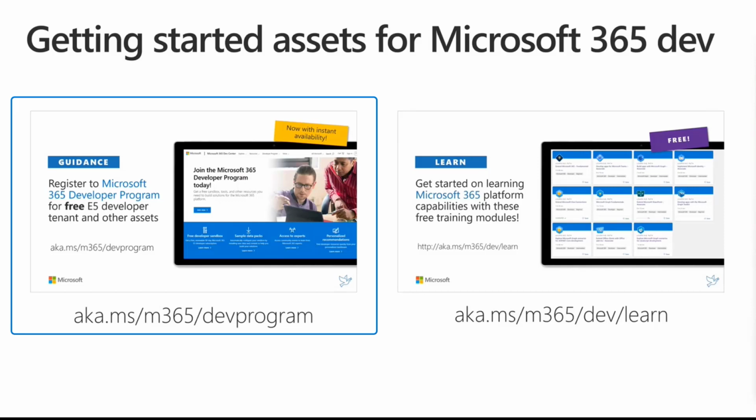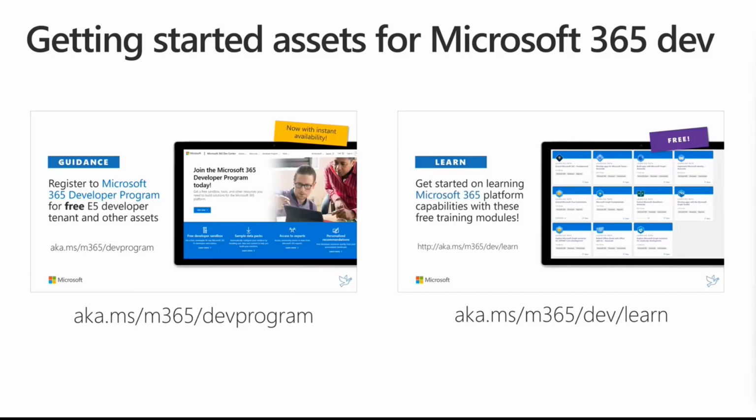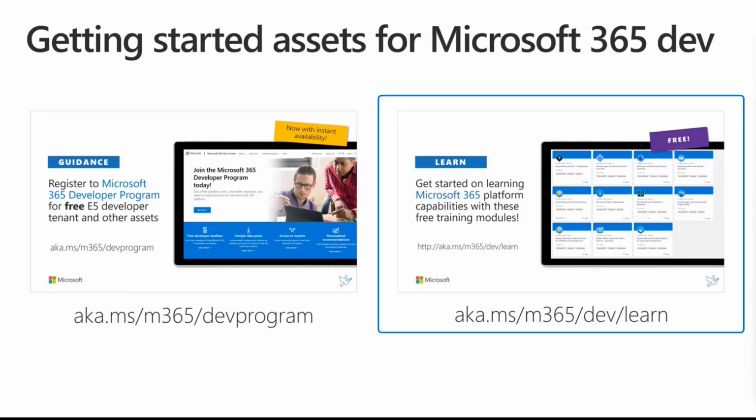You will get a free E5 tenant, which will renew automatically every 90 days, as long as you use it for developer purposes. So we're basically detecting whether you are using it for development or for something else. And if it's for development, it's going to renew automatically. And then we are providing you a lot of free training material around the Microsoft 365 platform from AKMS/M365DevLearn, and there are like 8 modules of training material available.